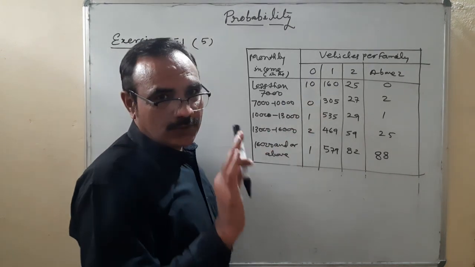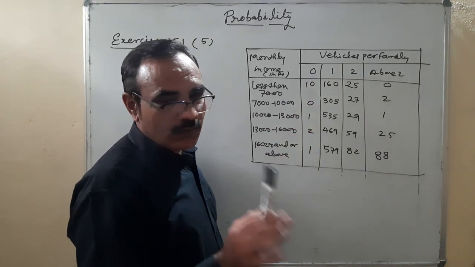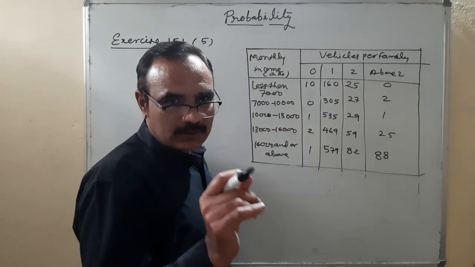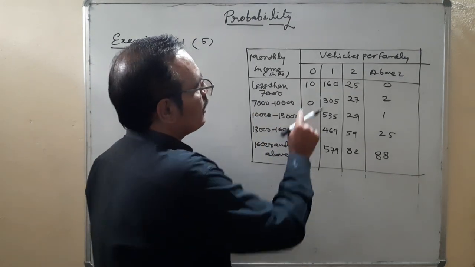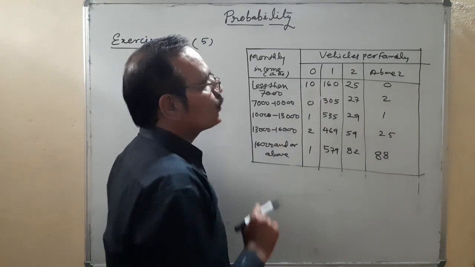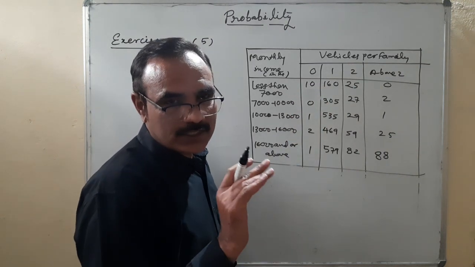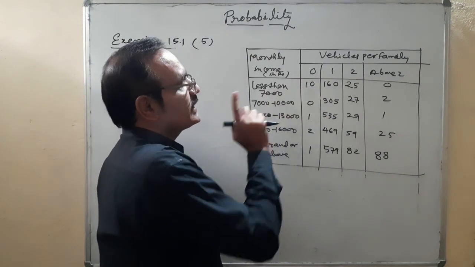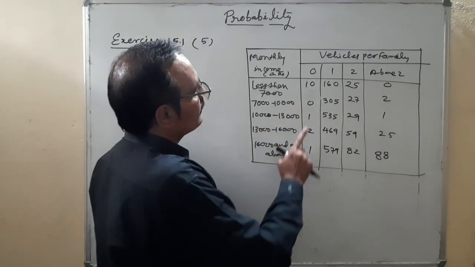Zero, that means there is no family, listen, having income less than 7,000 and having a single vehicle. How many families are there? There are total 10 families in which there is no vehicle. 10 families having no vehicle, their income is less than 7,000. Okay.